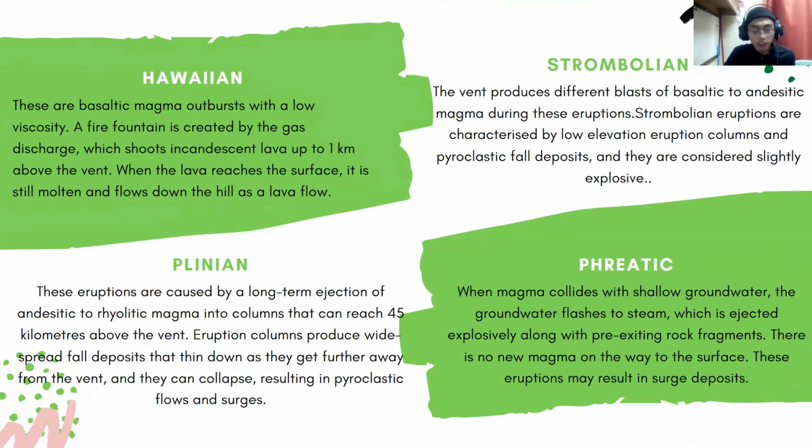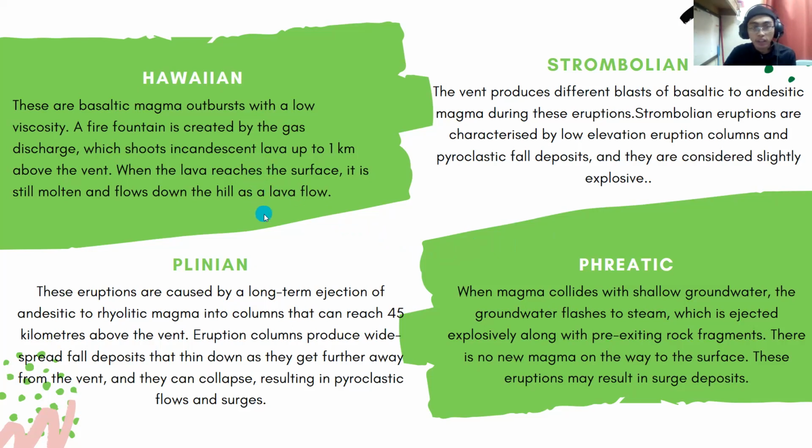Volcanic eruptions, especially explosive ones, are very dynamic phenomena. The behavior of eruptions will continue to change throughout the course of eruptions. This makes it very difficult to classify volcanic eruptions. Nevertheless, they can be classified according to the behavior that they exhibit. An important point to remember, however, is that a given eruption may change type several times. The first type of eruption we have here is Hawaiian eruption.